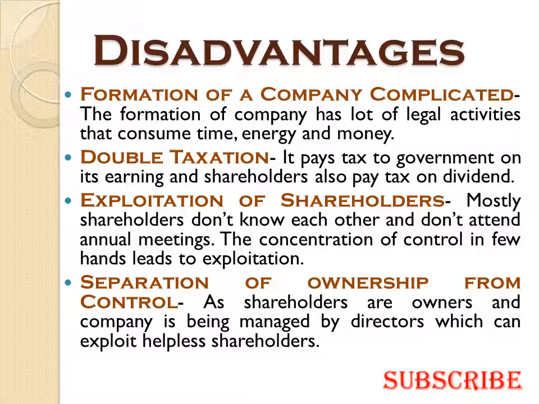But there are cases when managers and directors exploit the company, they don't work properly or they work inefficiently, which can exploit the helpless shareholders, and they don't get proper returns on their earnings.